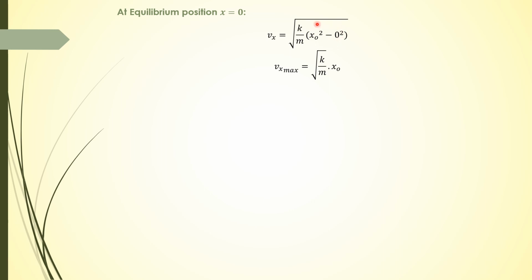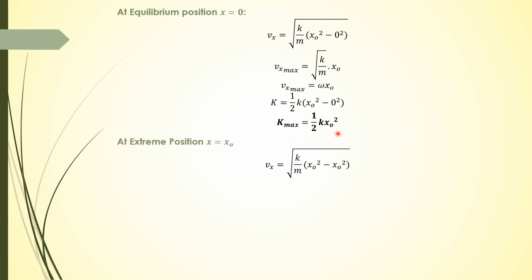So this x naught square will become x naught. So this is the maximum velocity of projection of a particle, and we can write it as omega into x naught. And if we talk about kinetic energy, it is equal to half k into (x naught square minus 0 square), and kinetic energy maximum is equal to half into k into x naught squared.